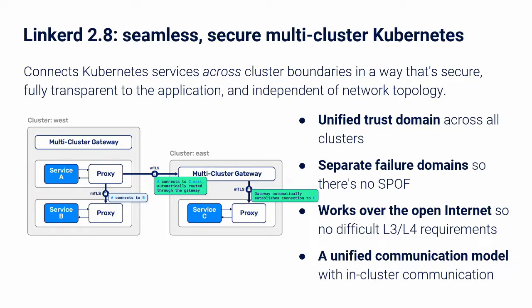The identity of the source and destination workloads must be validated at every step, both in and across the cluster boundaries. 2. Separating failure domains. A cluster outage should still allow the remaining clusters to function, so there's no single point of failure. 3. Supporting heterogeneous networks. Since clusters can span clouds, VPCs, on-premises data centers, and combinations thereof, Linkerd should not introduce any L3, L4 requirements other than gateway connectivity.